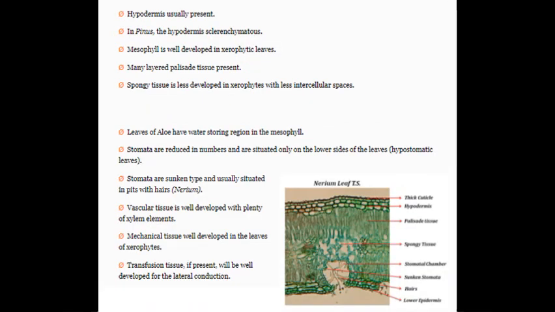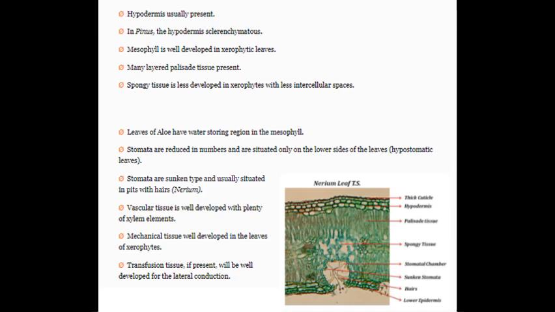In case of the leaf, hypodermis is usually present in Pinus, the gymnosperm. The hypodermis is sclerenchymatous. Mesophyll is well developed in xerophytic leaves. Many layered palisade tissue is also present. Spongy tissue is less developed in the xerophytes with less intercellular spaces. In leaves of aloe or Corypha, the water storing region is in the mesophyll region.